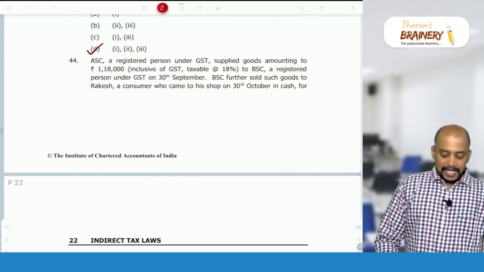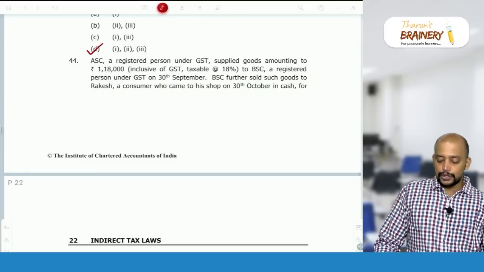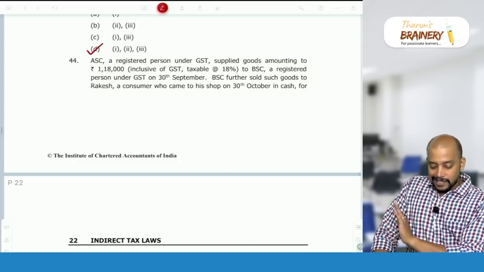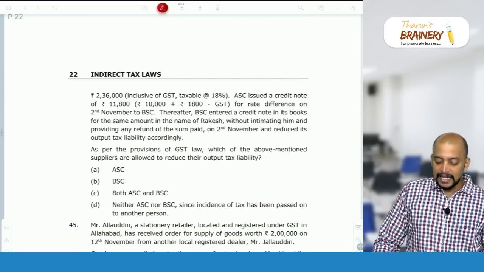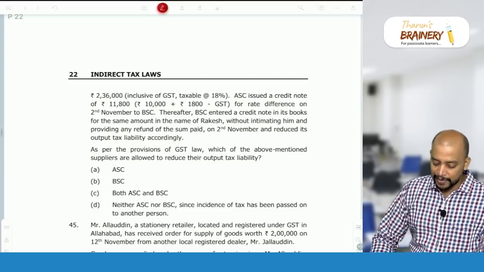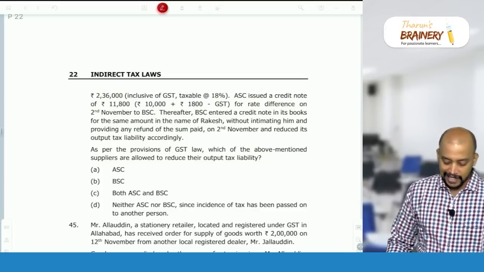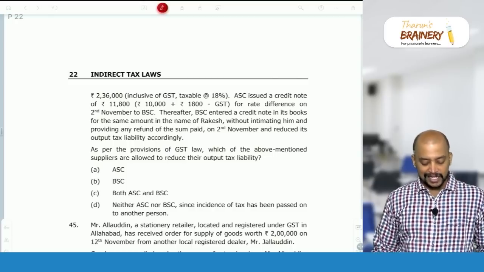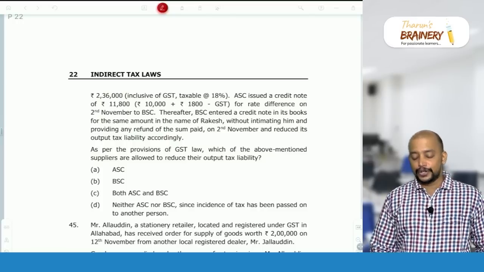Question 44. ASC, a registered person under GST, supplied goods amounting to 1,80,000 to BSC, a registered person under GST, on 30th September. BSC further sold such goods to Rakesh, a consumer who came to his shop on 30th October, in cash for 2,36,000. ASC issued a credit note of 11,800 for the rate difference on 2nd November to BSC. Thereafter, BSC entered the credit note in its books for the same in the name of Rakesh without intimating him and providing any refund of the sum paid on 2nd November, and reduced its output tax liability. As per the provisions of GST law, which of the above mentioned suppliers are allowed to reduce output tax liability?